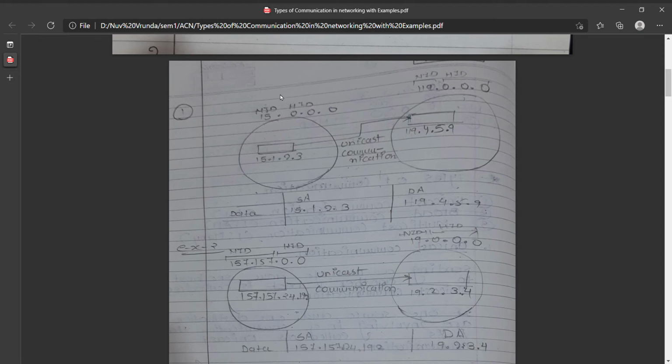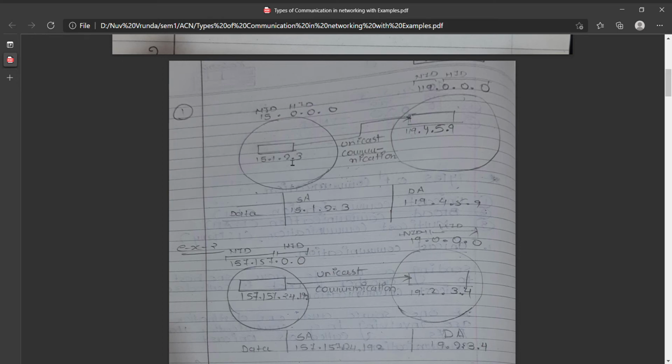How do we identify a network ID and host ID? If we want to identify a network ID, then we have to zero all the decimals of the host ID. Here we zero all the decimals of the host ID, which is 1.2.3. This is the basic rule for identifying a network ID from an IP address.